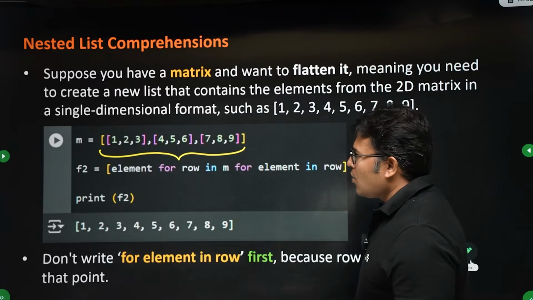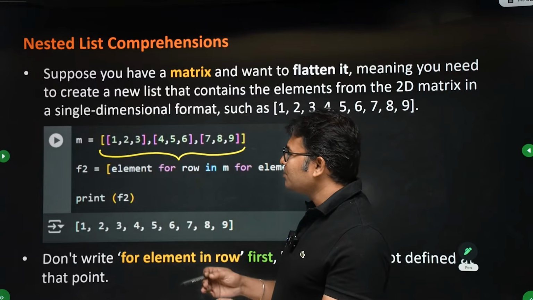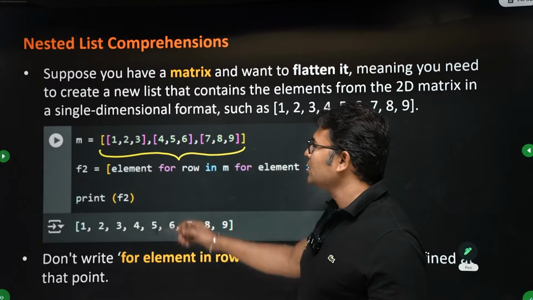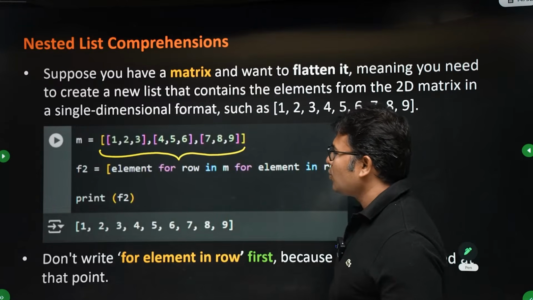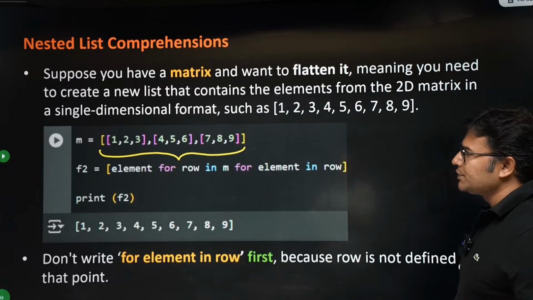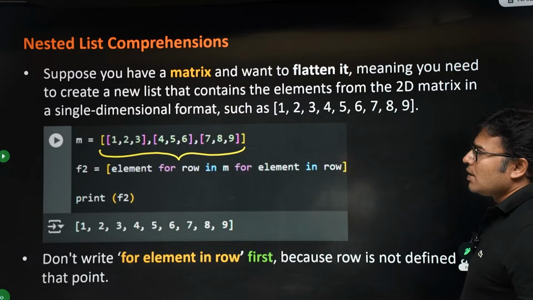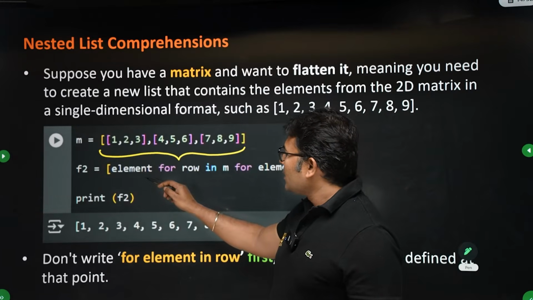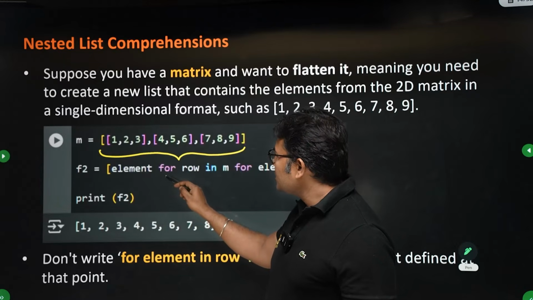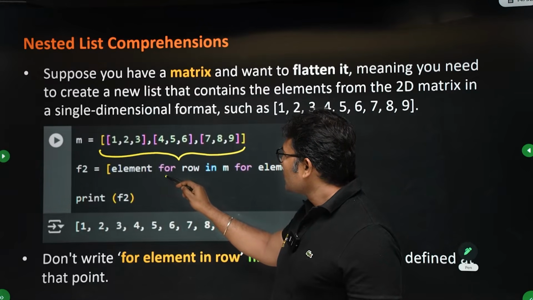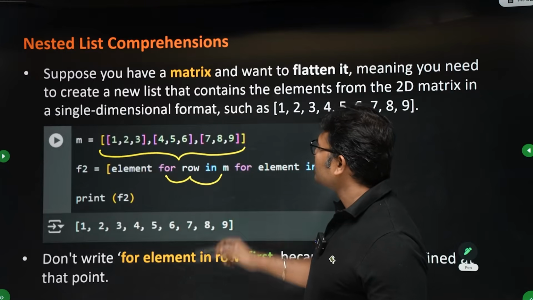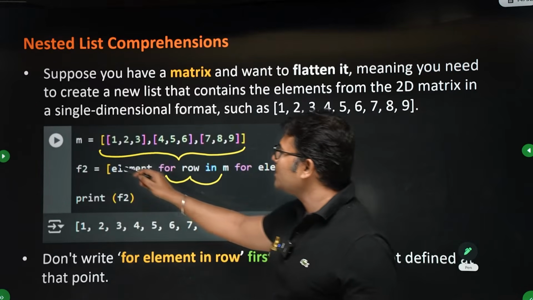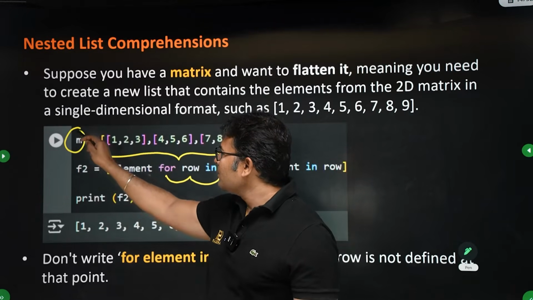Okay, now I want to write them as plain numbers without having these brackets. I want to write them as plain numbers in one list without having separate lists. So what I will do is, for each row in M. M is the matrix here.